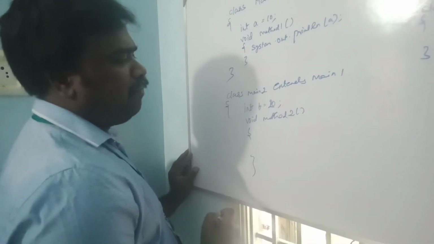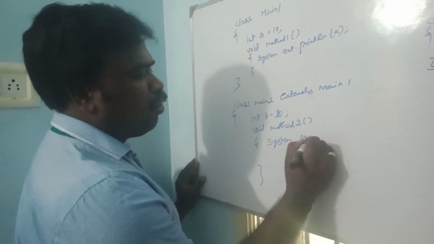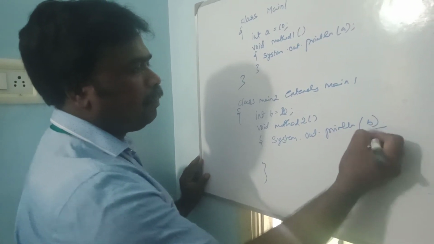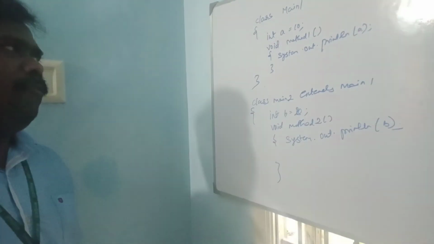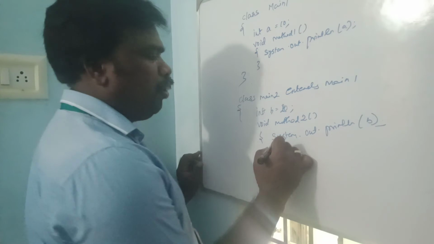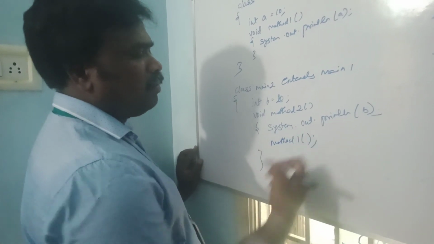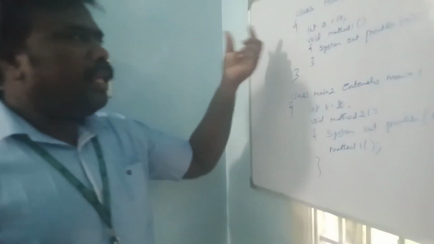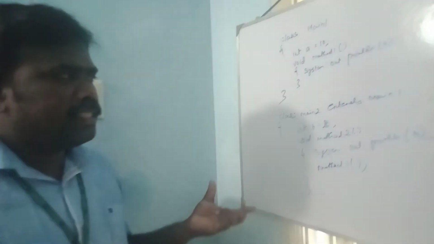I want to print the value of b, System.out.println(b). If you want to call a method from the superclass, how do you call it? Directly you can use method1, because all the variables can be inherited and all the methods can be inherited. This is the simple example for deriving a subclass.